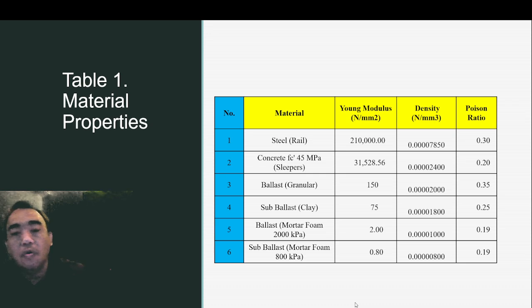We use two materials: granular material with subballast of soil plus clay, and second is ballast with mortar foam. For ballast we use mortar foam Q2000 kPa, and for subballast we use mortar foam 800 kPa. We have Young modulus, density, and Poisson ratio. This is a correlation with the geotechnical code.